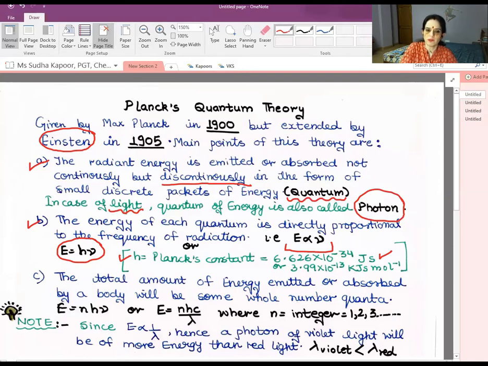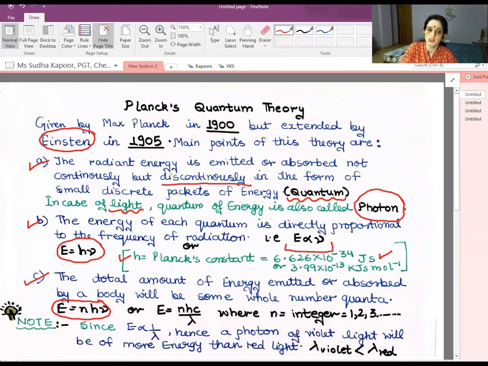So if we have n numbers of bundles, then E is given as n h nu. And we also know that nu can be substituted by c upon lambda. So E is equal to n h c upon lambda. Remember the value of c, it is 3 into 10 to the power 8 meter per second.